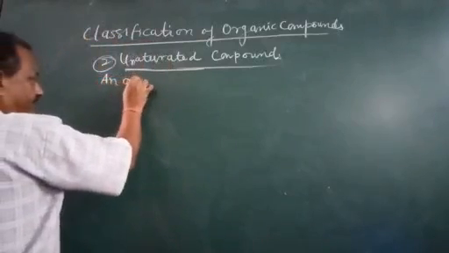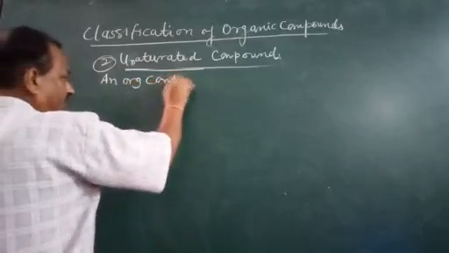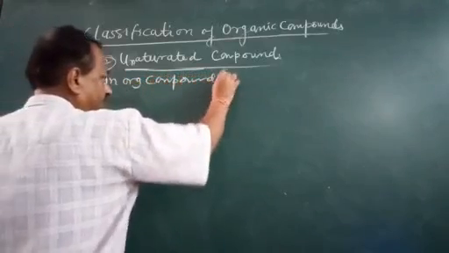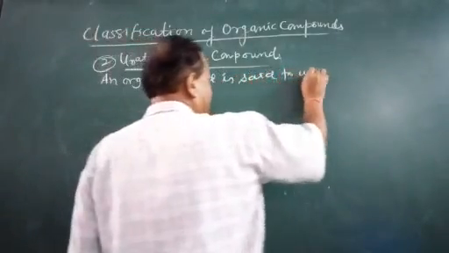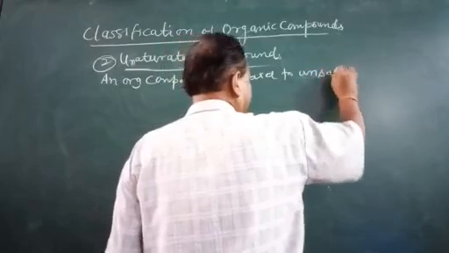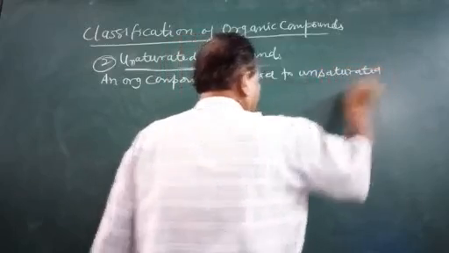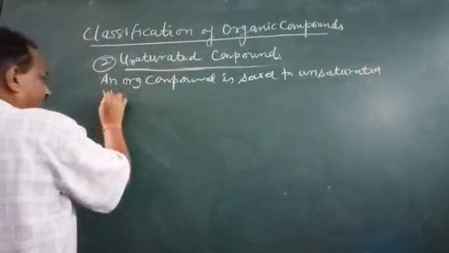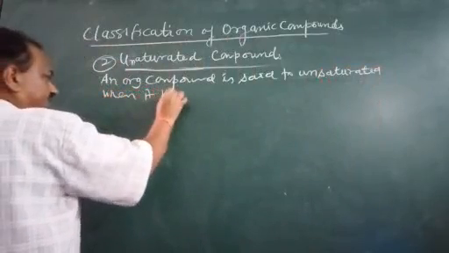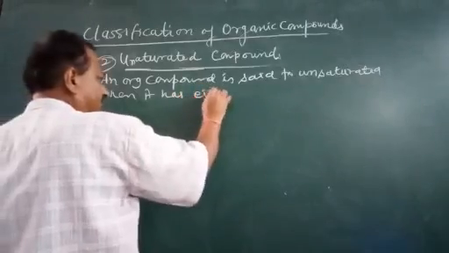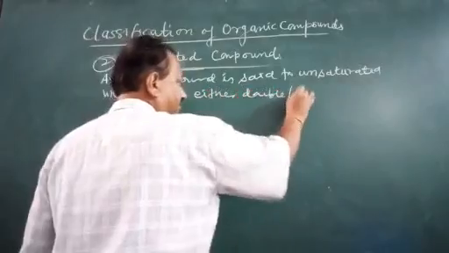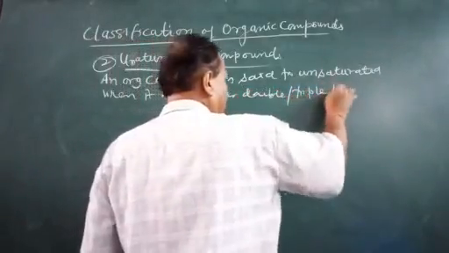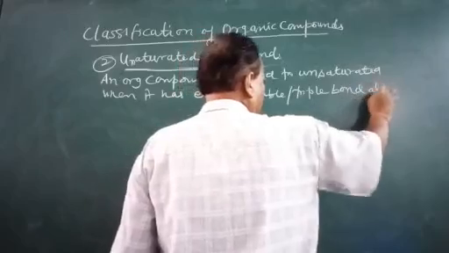So an organic compound is said to be unsaturated when it has either double or triple bonds alone.